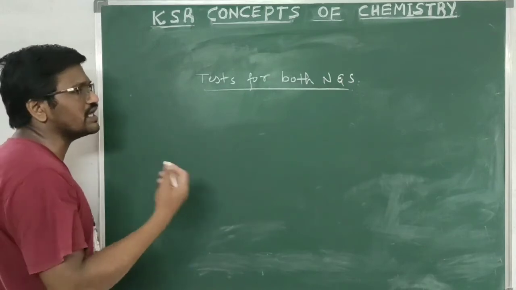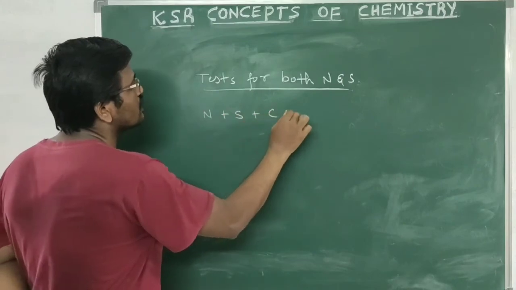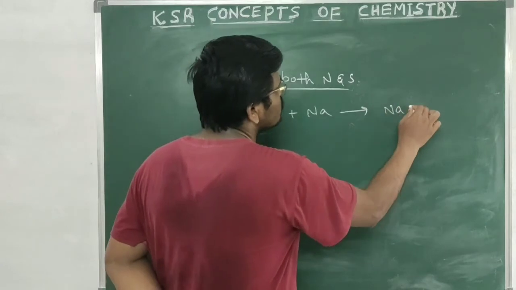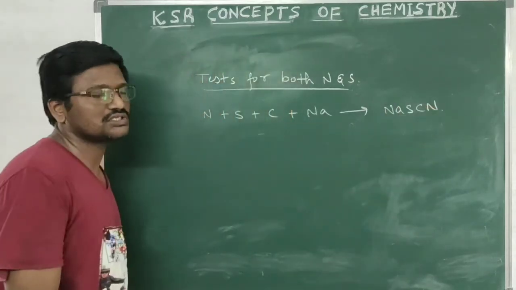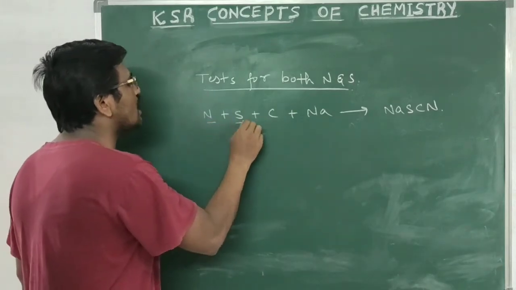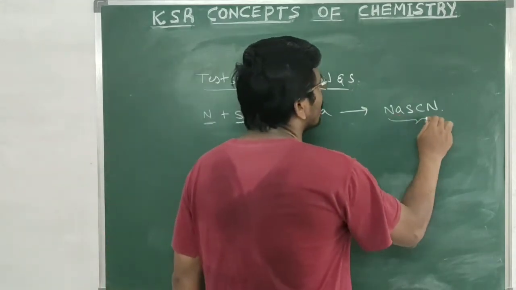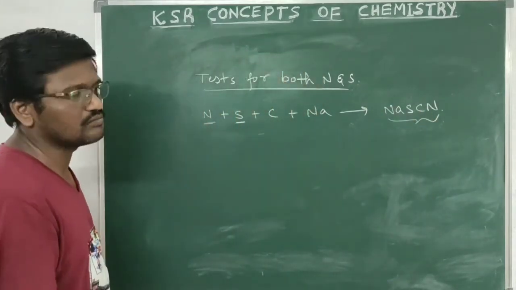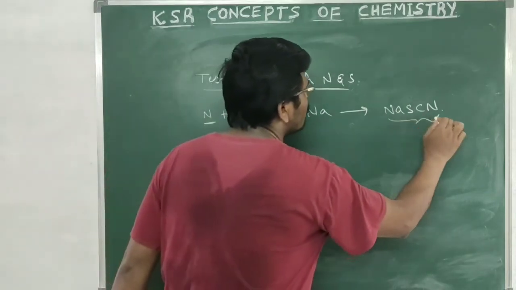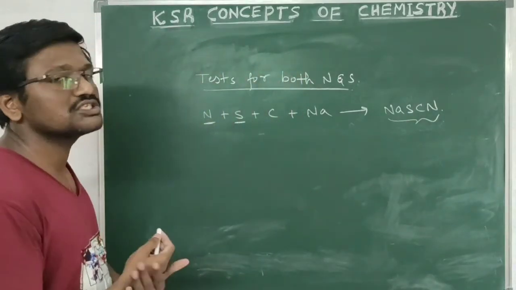Actually, if both nitrogen and sulfur are present in the given organic compound, the nitrogen and sulfur will react with carbon and sodium metal. It will give sodium thiocyanate. During the preparation of sodium fusion extract, the elements which are bound by covalent bonds in the organic compound will be converted into ionic compounds. Okay. So, if nitrogen and sulfur are present in the organic compound, sodium thiocyanate will be formed in the sodium fusion extract.